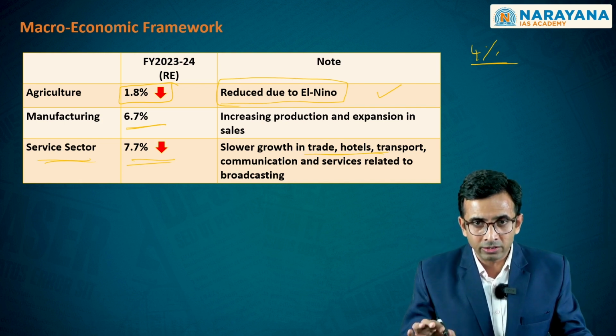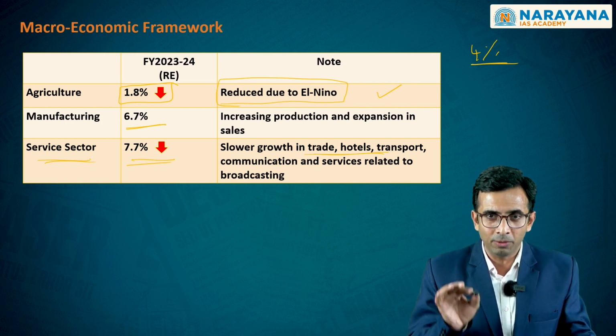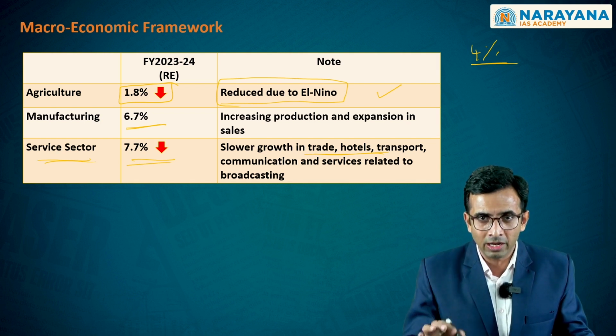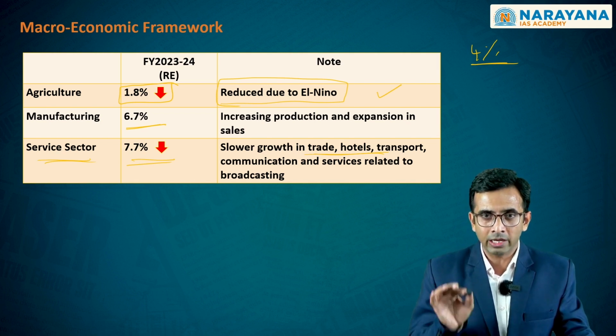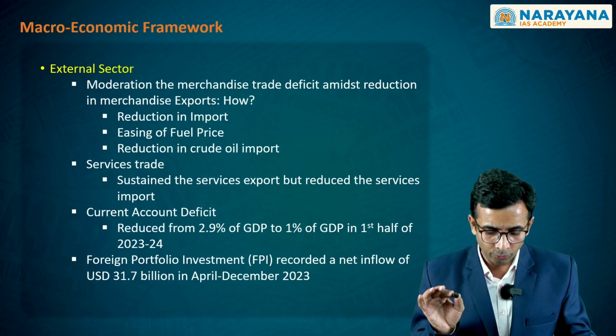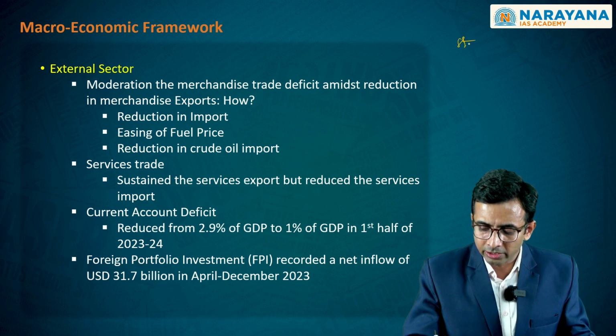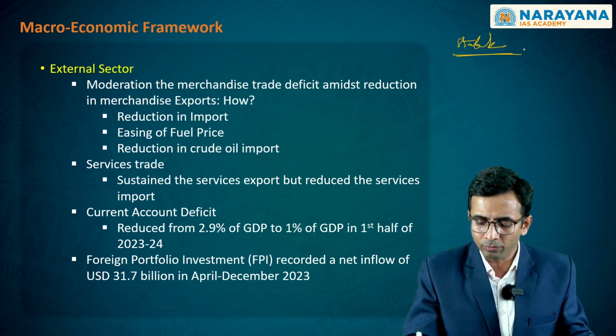In spite of this, overall, this macroeconomic statement projects that the Indian economy is placed at a stable and healthy level, and it is poised to have higher and sustainable growth rates for the future. On the other hand, you also see that the external sector seemingly is stable in spite of global headwinds.